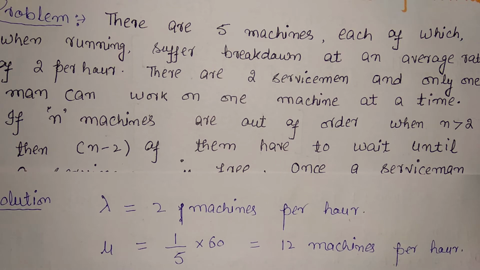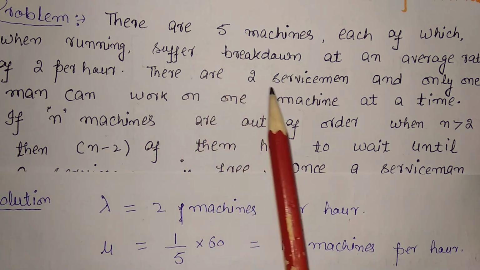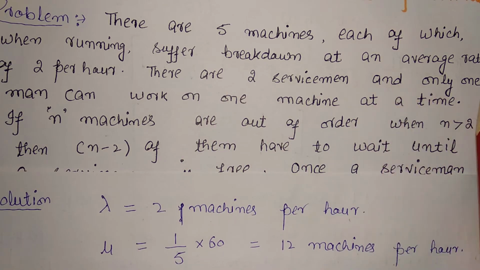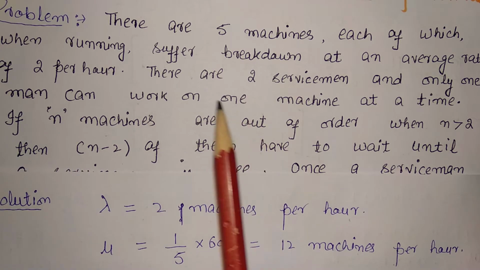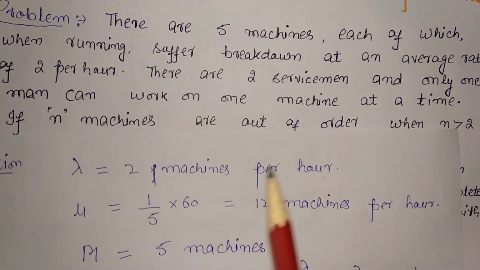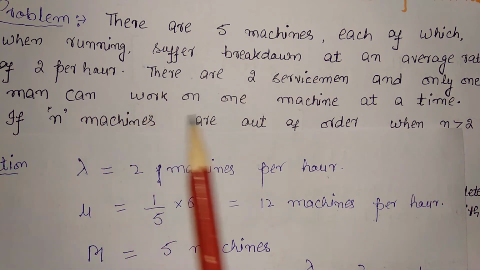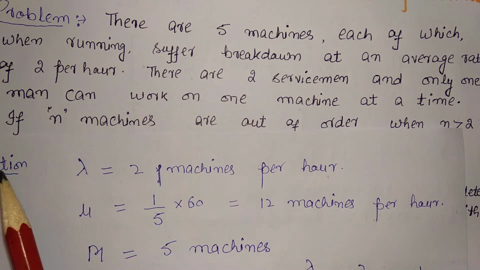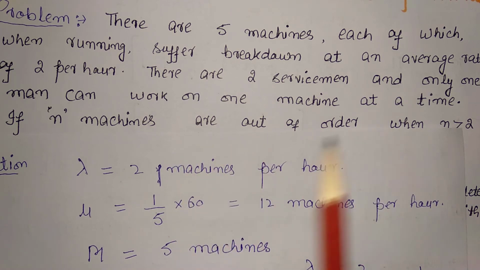It means that lambda is equal to 2 machines per hour, because when the machines suffer breakdown, the machine will come into the workshop. It means that the arrival rate, lambda, is equal to 2 machines per hour. After that, there are 2 servicemen and only one man can work on 1 machine. So s will be equal to 2, and only one serviceman can work on 1 machine at a time.